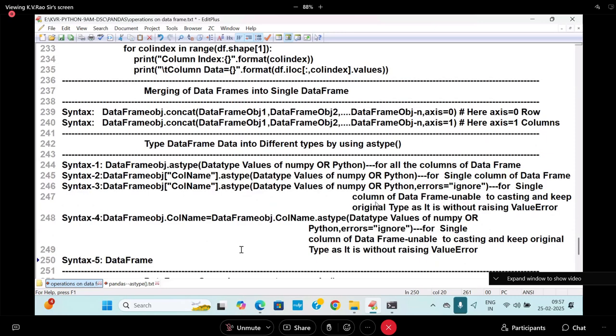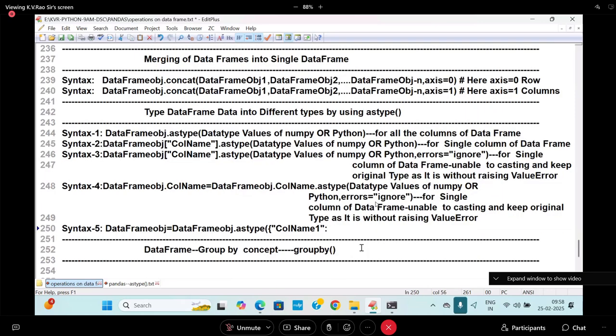Data frame object is equal to data frame object dot as type, with column name 1 colon NumPy data type or Python data type.